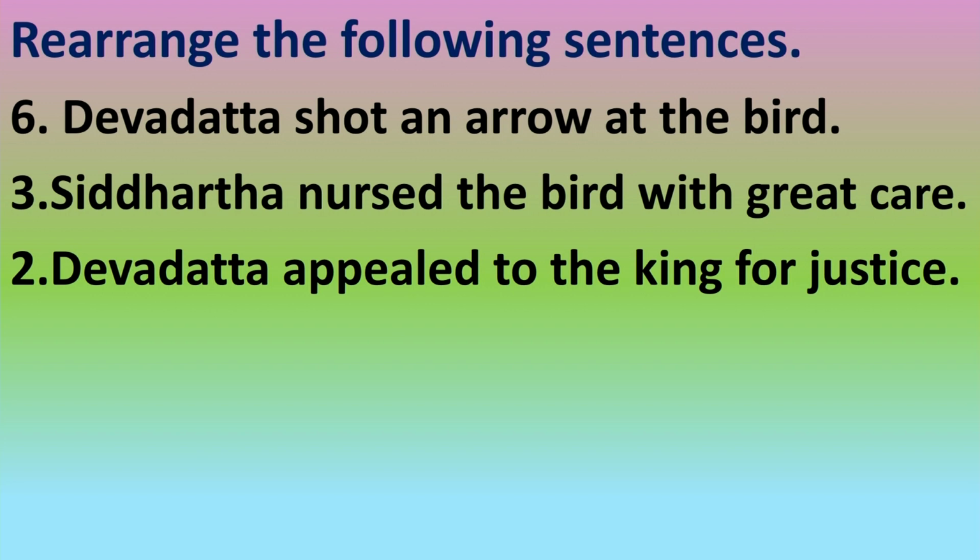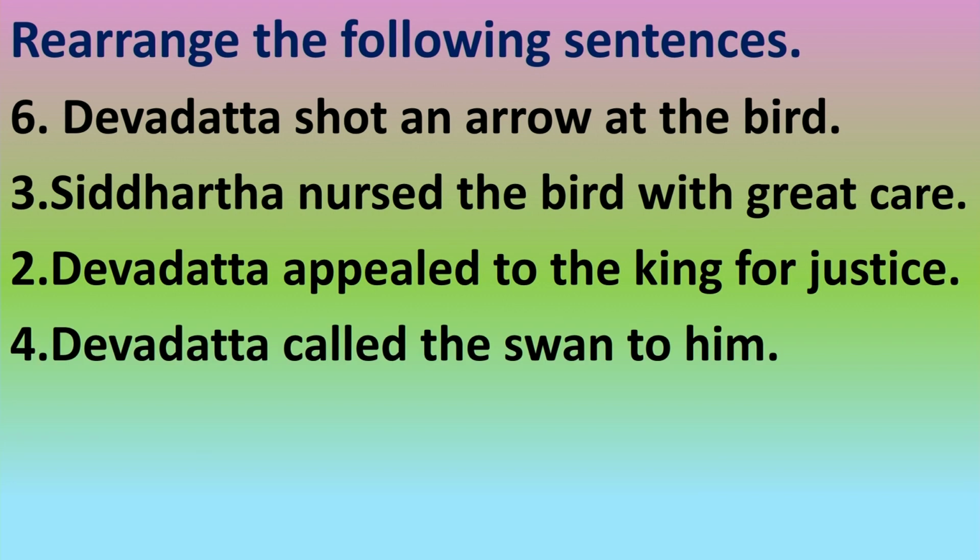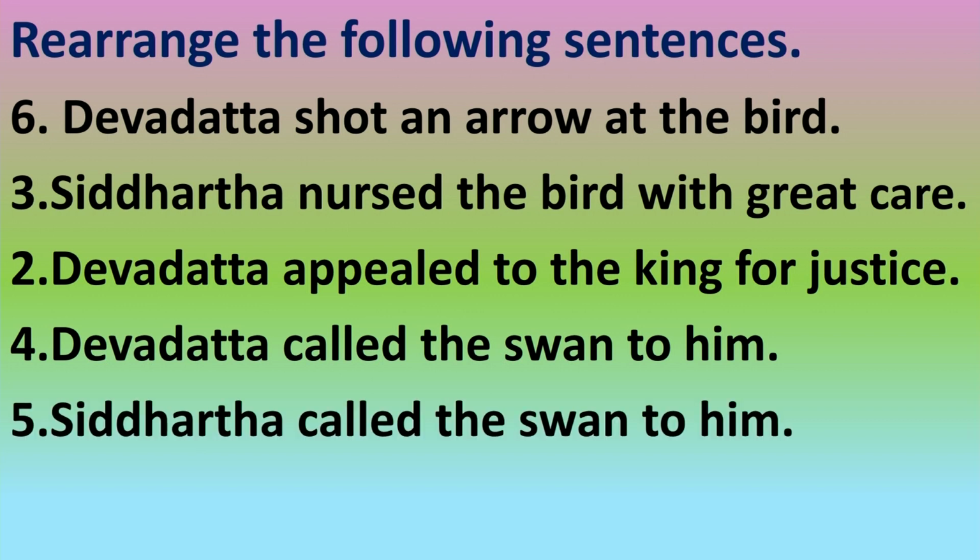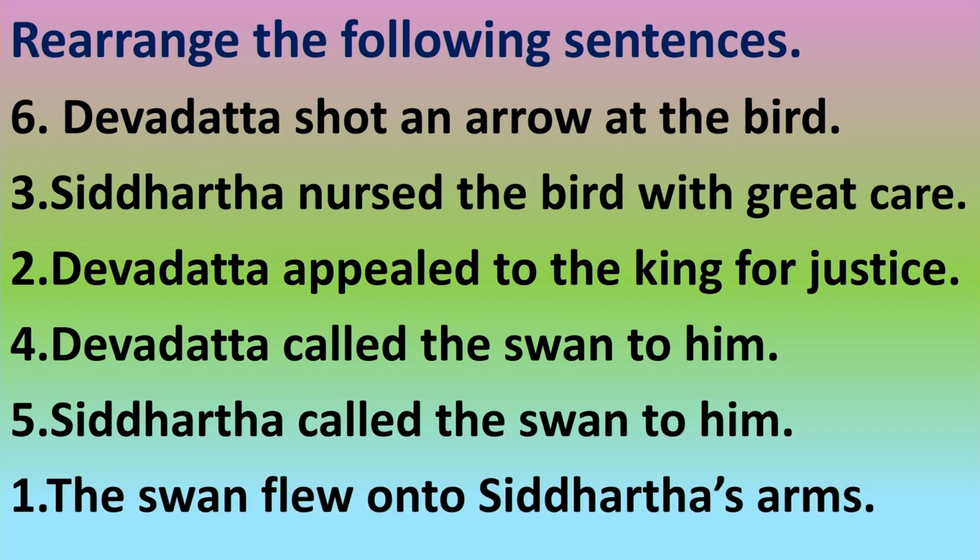So, Devadatta appealed to the king for justice. Next one, Devadatta called the swan to him. But the swan didn't go to Devadatta. At last, Siddhartha called the swan to him. What did the bird do? The swan flew onto Siddhartha's arms. This is the play. These are the order of the play.